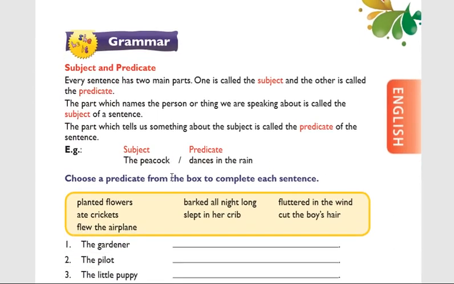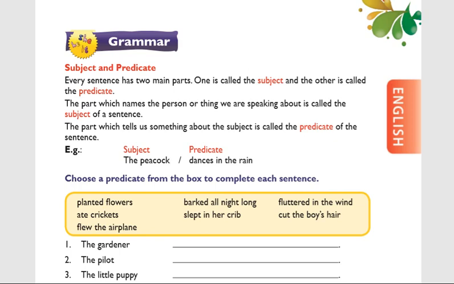Okay, now today we will touch one more grammar point, students, that is subject and predicate. In English we have so many letters. A group of letters arranged properly which has a meaning is called a word.